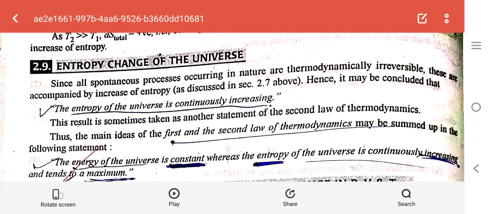Entropy change in the universe. The entropy of the universe is continuously increasing. This result is sometimes taken as another statement of the second law of thermodynamics. The energy of the universe is constant, whereas the entropy of the universe is continuously increasing and tends to a maximum. Thank you.